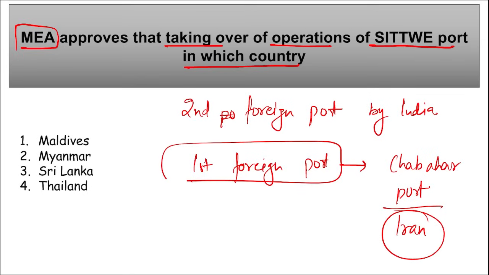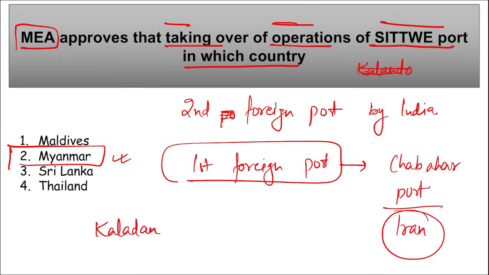That was the first foreign port that is being operated by India, and now the second foreign port that will be operated by India, or we can say the Ministry of External Affairs has approved the proposal for taking over the operations of Sitwe port. Where is this Sitwe port located? It is located in Myanmar. Take a note of this. This port is located on the Kaladan River estuary in Myanmar.